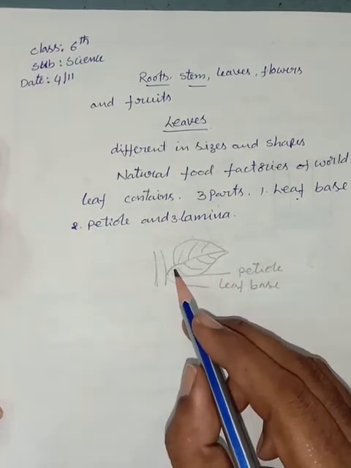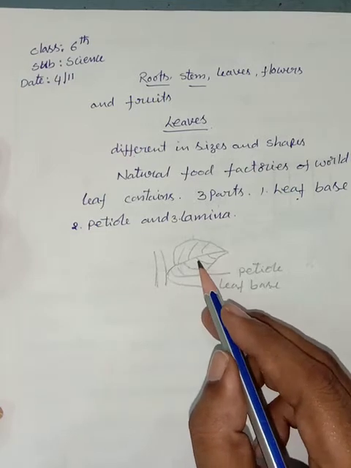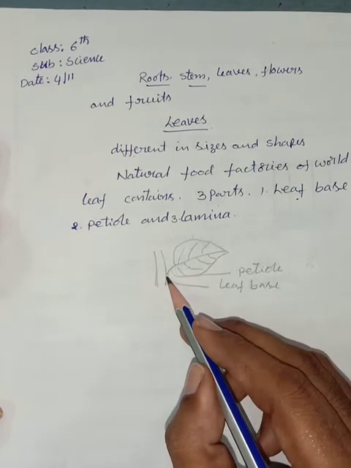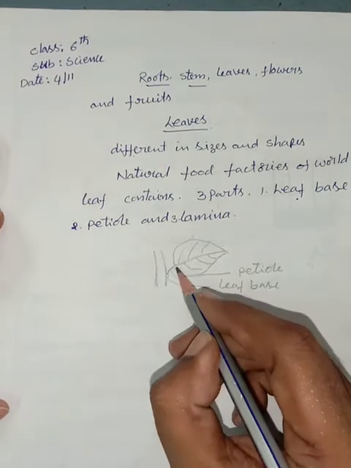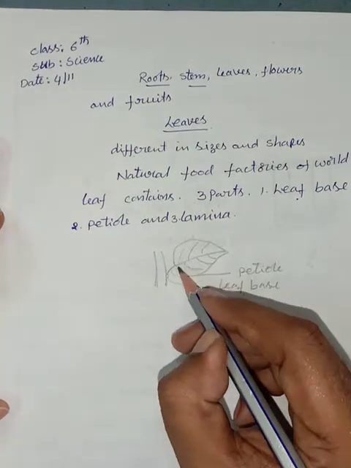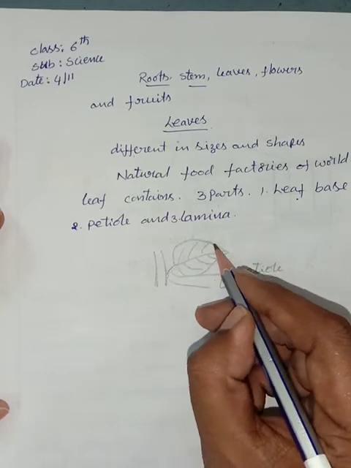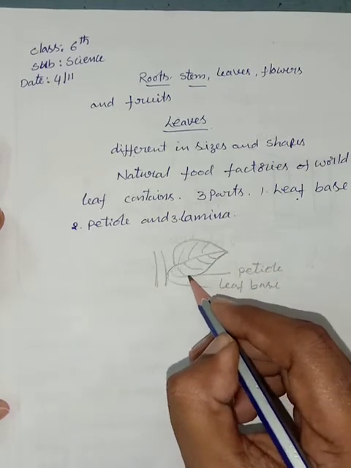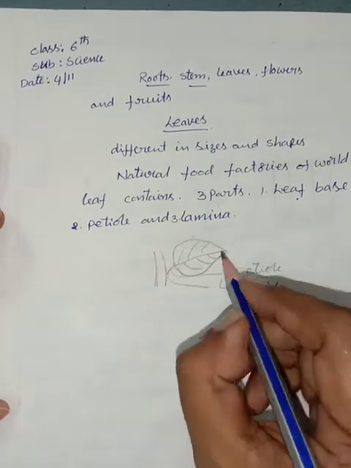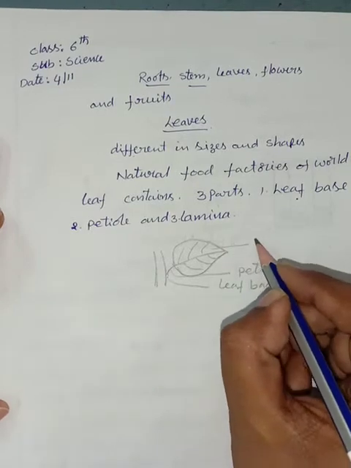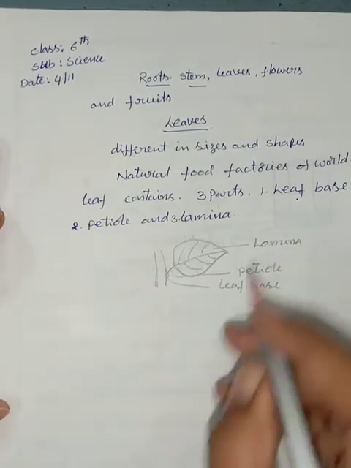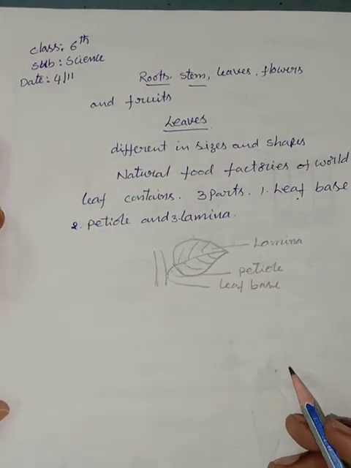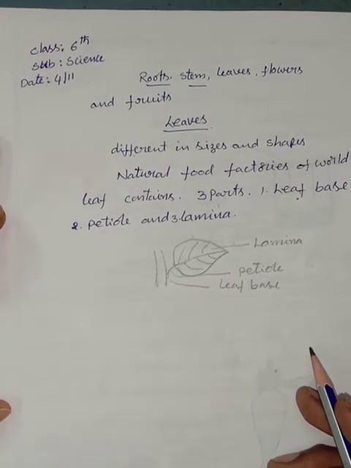It connects the lamina and leaf base. Above the petiole, there is a green colored surface. It is known as lamina. These three are the main parts present in every leaf.